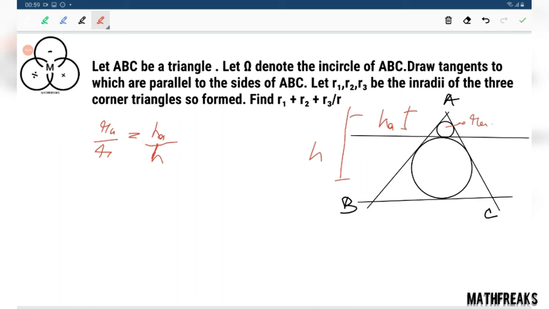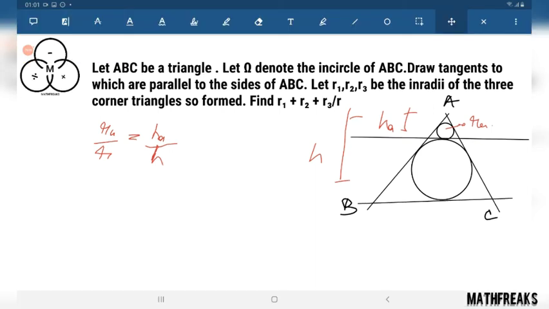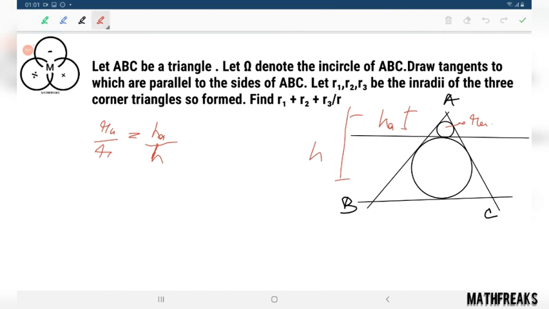HA by H, which is equal to, now this HA can be thought of as, if this is the radius R, then we can think of this as H minus 2R, since these are parallel.